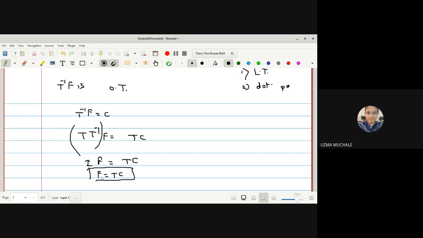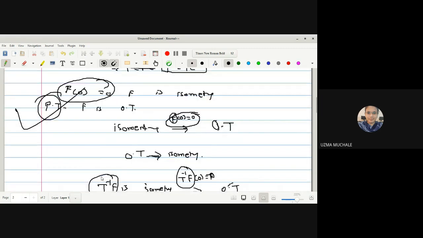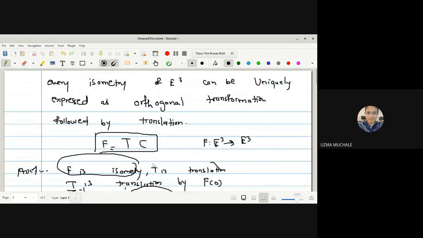But what is our aim to prove? Actually, we want to prove the uniqueness. You can see the statement here: it can be uniquely expressed. Okay, we have proved that f is equal to TC.